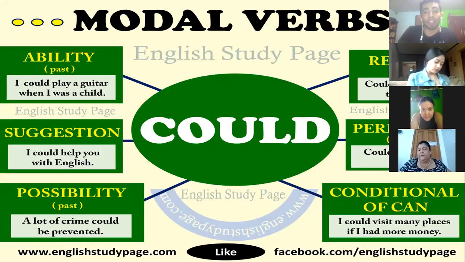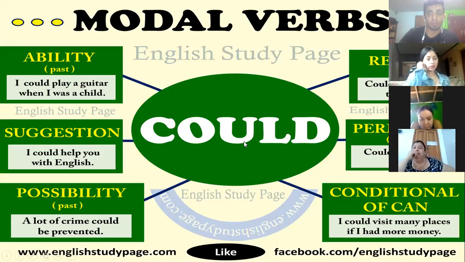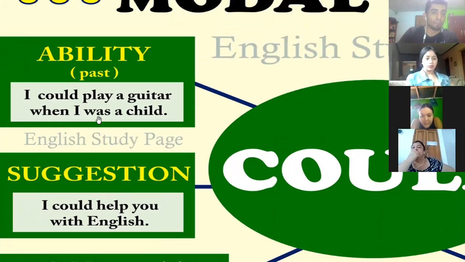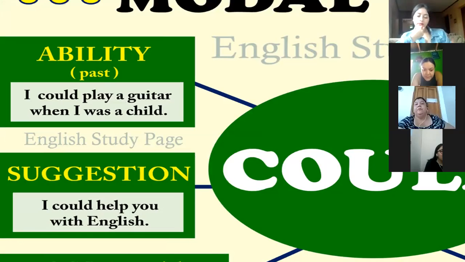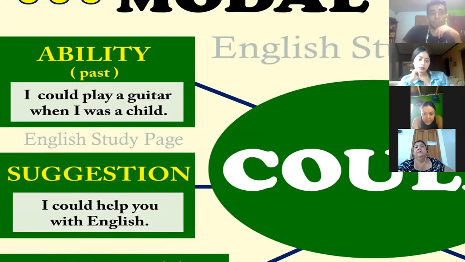Also, people, could is the past of can. When you want to say can in the past, it's could, okay? Well, you can use could for abilities in the past. I could play the guitar when I was a child. It's ability, but in the past. Another example: I could sleep all day long when I was a child.